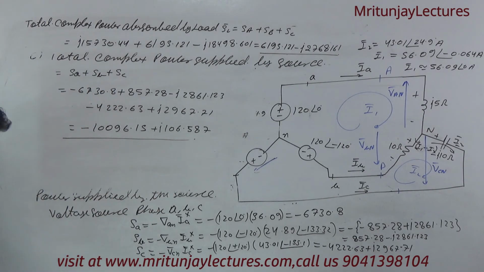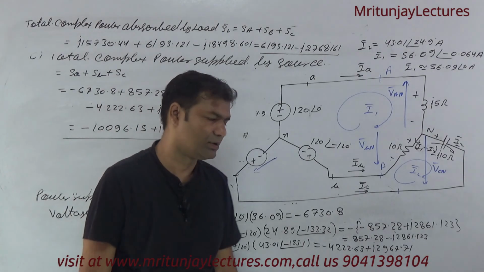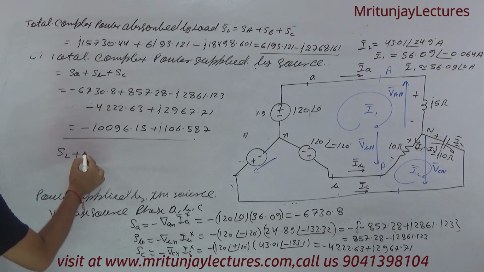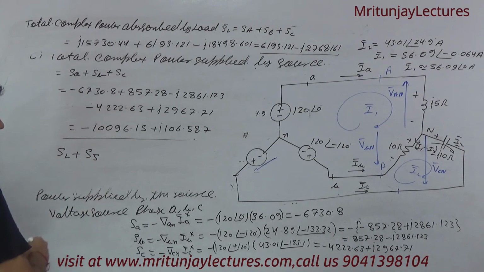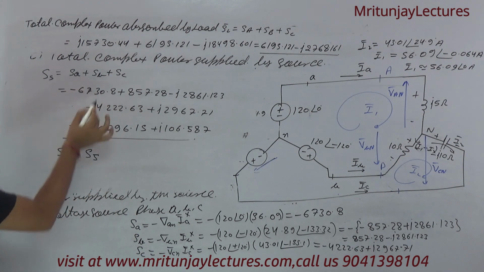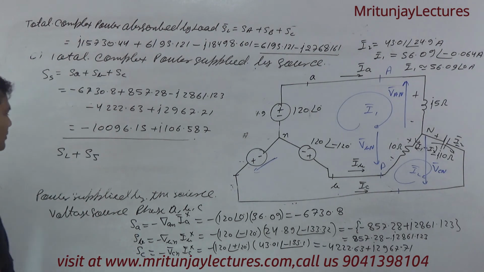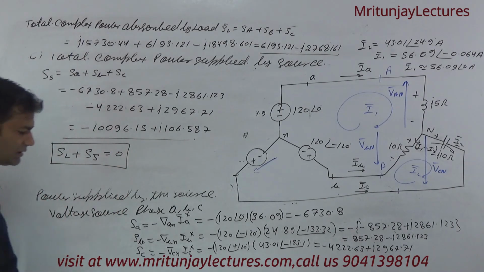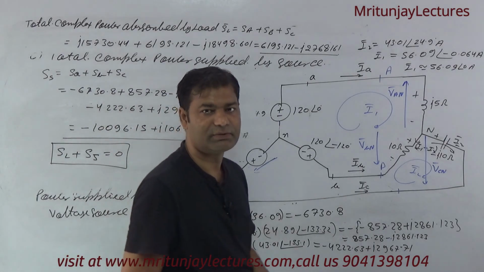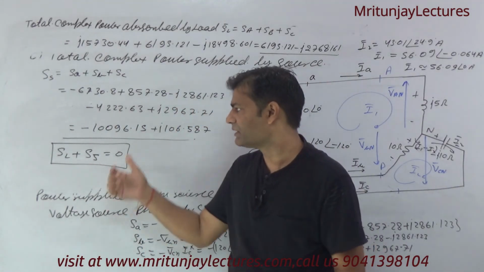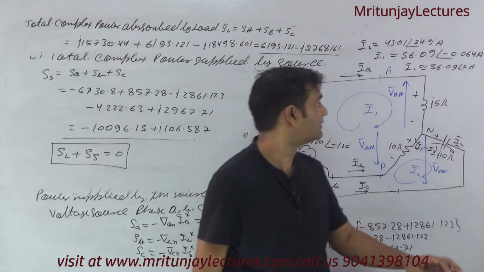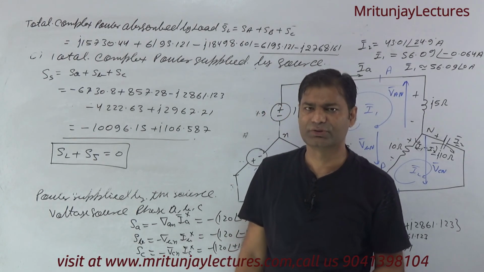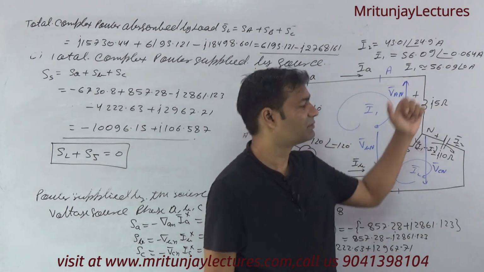Okay, but if SL plus SS, means total power supplied by source, both sum is 0, then it is true. But here we do not get the same result. Why? Because we have taken approximate results. This one we have considered 56.09 at the angle 0, but the exact value is like this one.